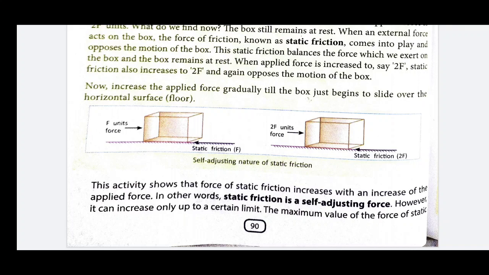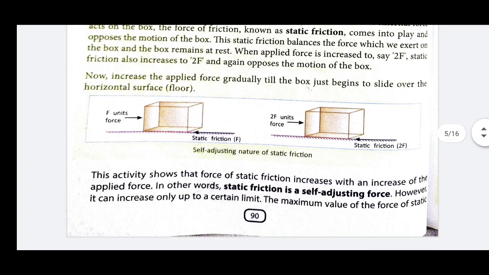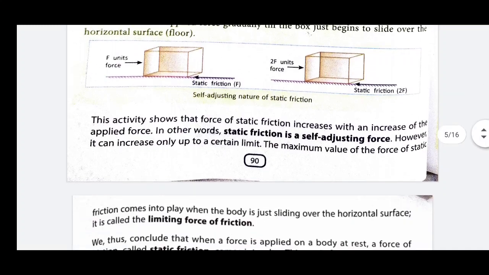Now here we found that static friction is F in the first case, 2F in the second case and 3F in the third case. Here we found that static friction is increasing or adjusting its value. So we can say that static friction is self-adjusting friction or a self-adjusting force.